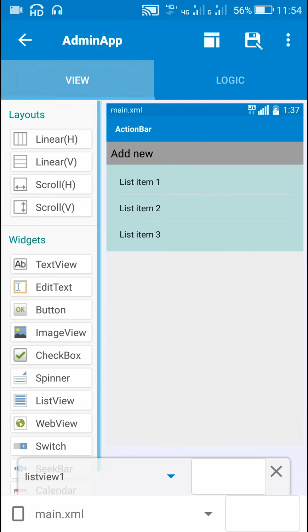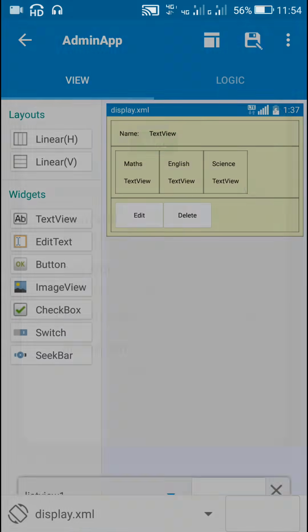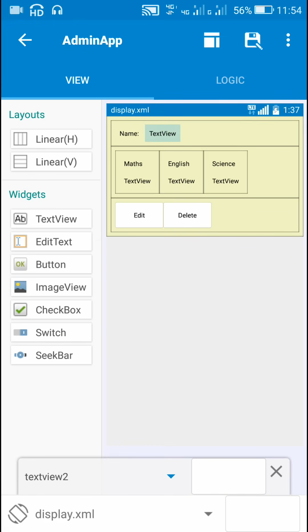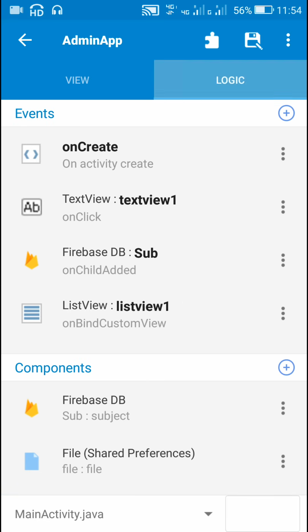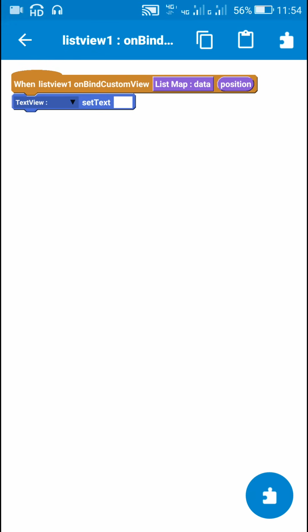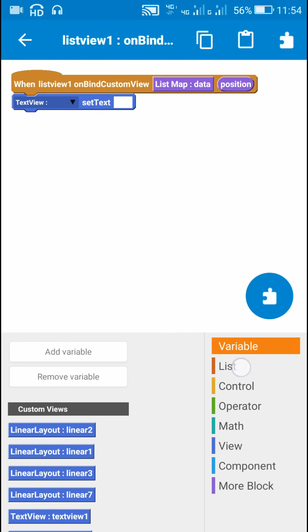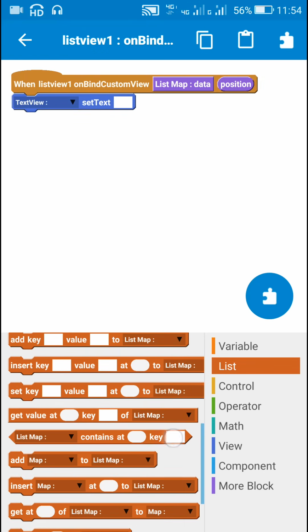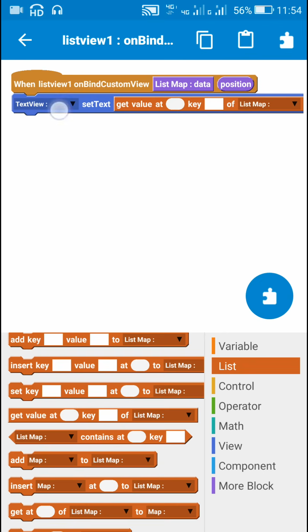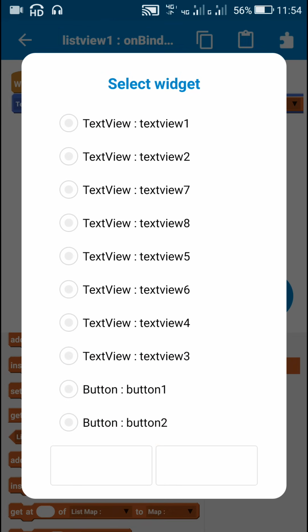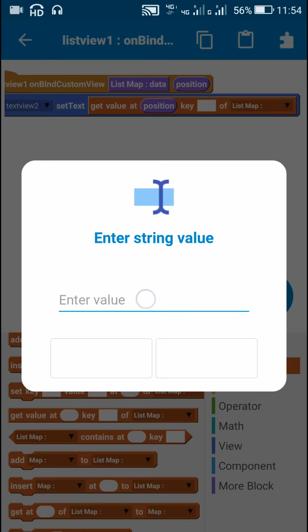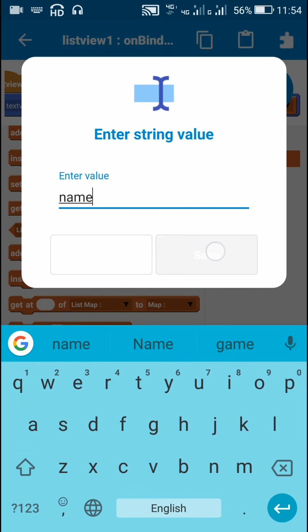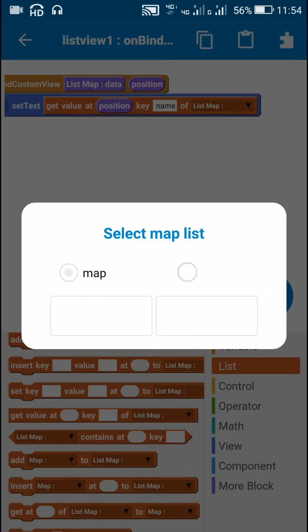Now let me check which data I have to display. Here in this custom view I have to display text view 2, text view 8, 6 and 3. So I will move back to main, and here on bind custom view I will use this block get value at. First for text view 2, get value at position key name of list map map.